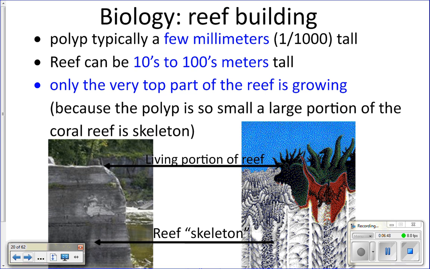Let's look at how reefs actually get built. Okay, and then we'll look at locations on the reef, and then types of reefs.